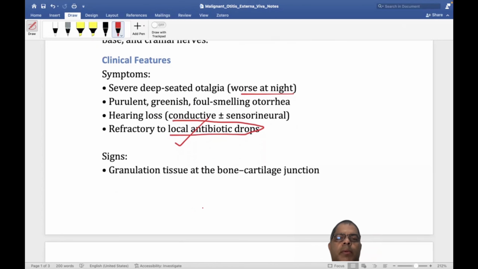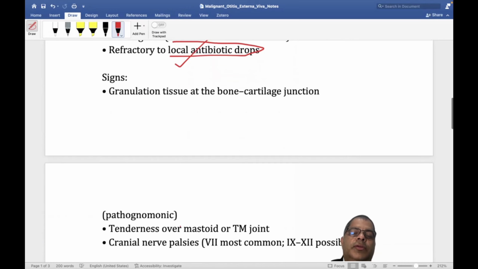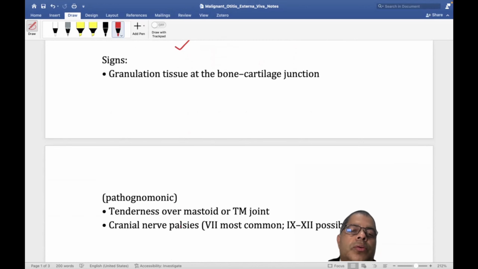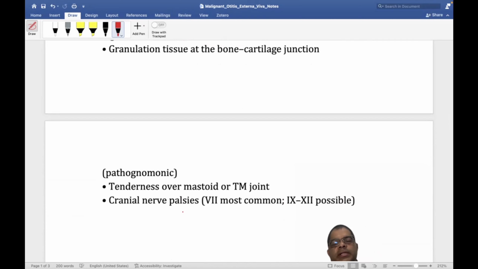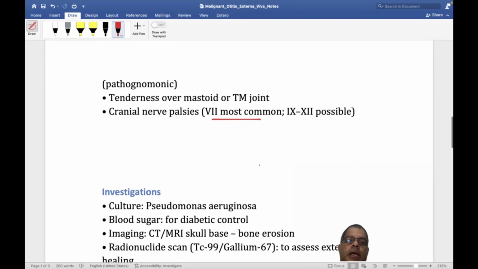What is the sign? In most cases we can see granulation tissue at the cartilage and bone junction. This is almost pathognomonic. You can feel tenderness over the mastoid, sometimes the TM joint area. Which nerve is involved? There is a palsy. You have to mention the seventh nerve, which is the most common. Other nerves are possible, but you have to mention the seventh facial nerve, where there may be paralysis.